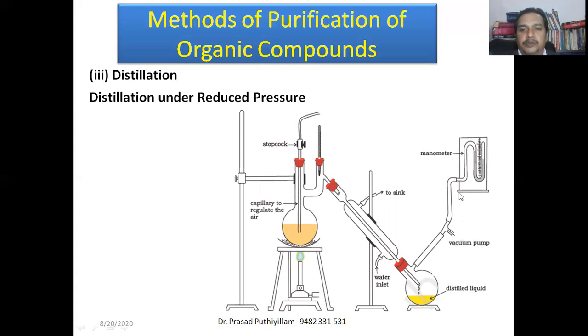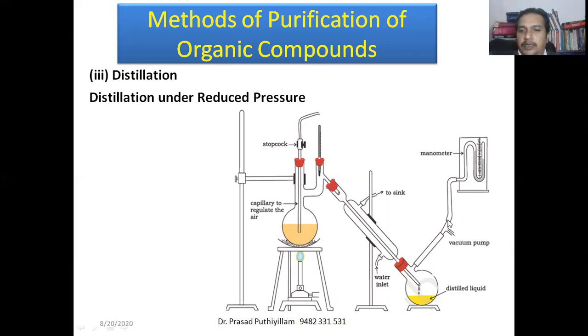A manometer is used to measure the applied pressure. A vacuum pump sucks the air out so that a reduced pressure is developed inside this experimental setup. The remaining everything is almost the same: the round bottom flask with a side neck, then a condenser with water circulation, then a receiver to collect the distilled liquid.